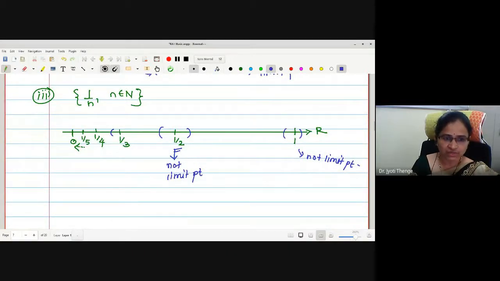What about 1 by 3? Check out the neighborhood I am plotting. This is also not a limit point. What about 1 by 4, 1 by 5 and all? All those are not limit points. But if I plot a neighborhood around 0, how many points will it contain? Infinite points. Therefore, this set has only one limit point, that is 0.